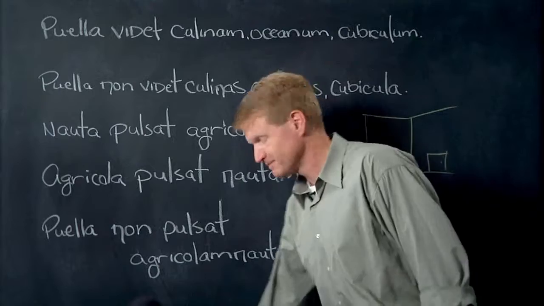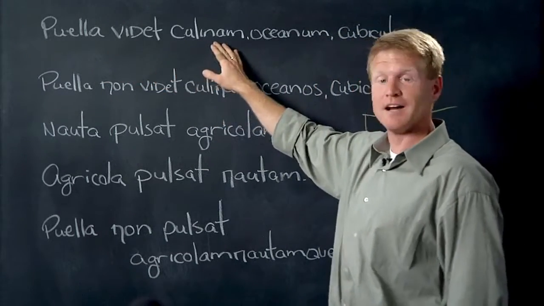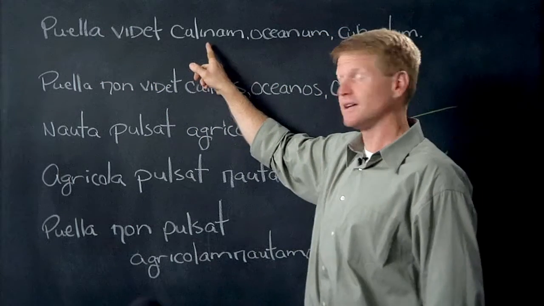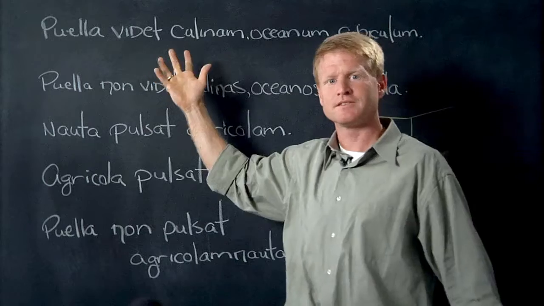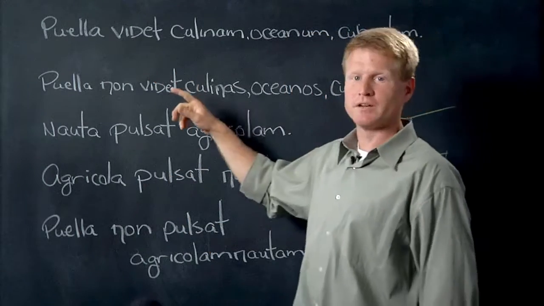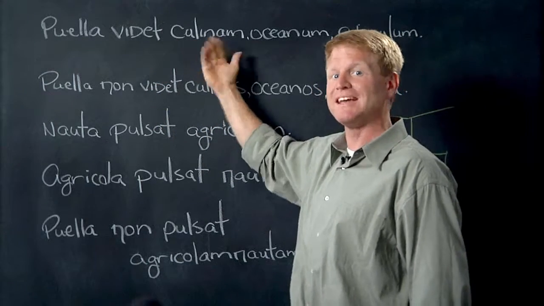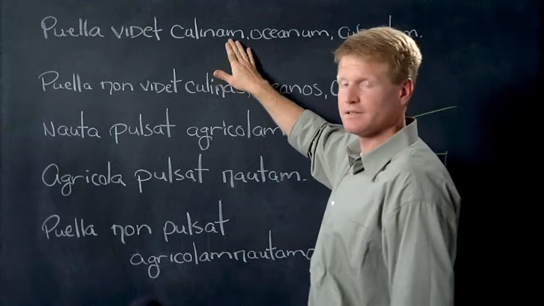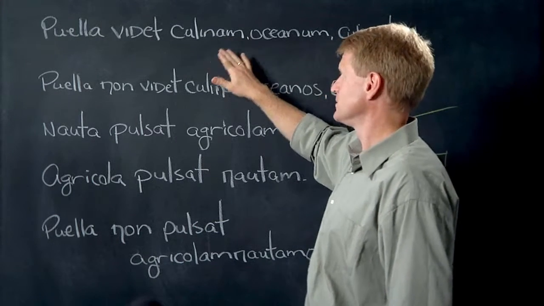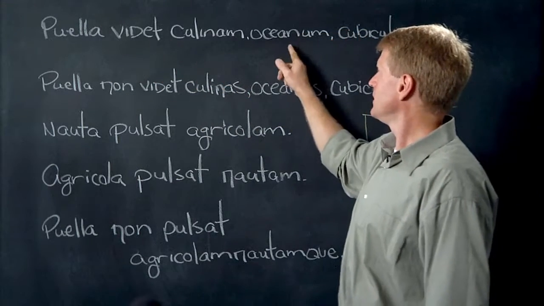Oh, sorry. Let's go. Puella videt calinam. The girl sees the calina. You guys already know what a calina is. I was starting to draw one over here because I was tired of waiting on you guys, but you came back. Puella videt calinam. Calina means kitchen. In the accusative, calinam. Calina, kitchen in the nominative, calinam in the accusative. Puella videt calinam.